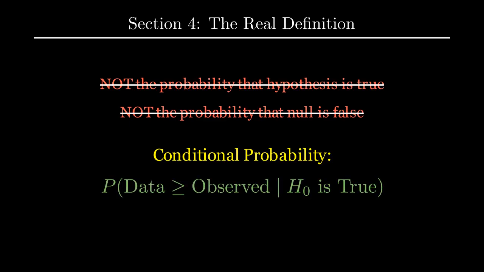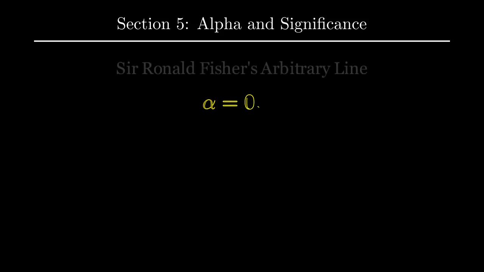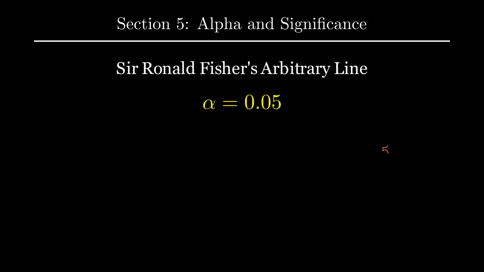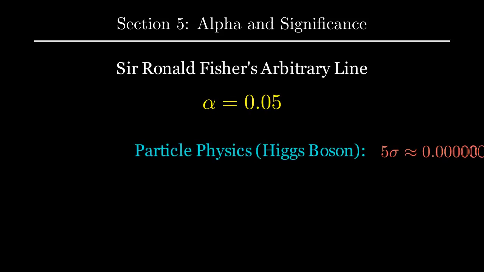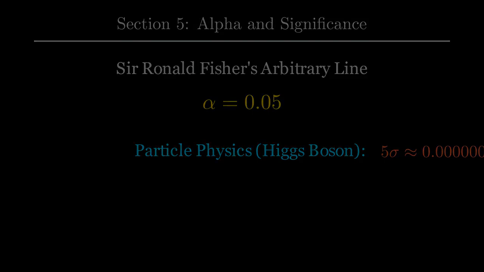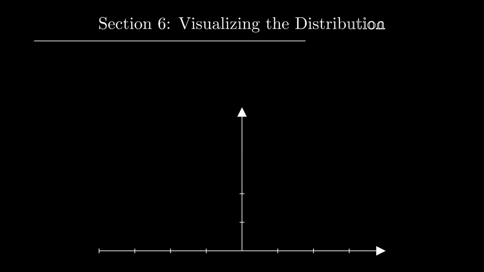Section 5. Alpha, and significance levels. How low must the p-value be to be significant? Historically, Sir Ronald Fisher suggested a threshold of 0.05. This is our alpha. If p is less than 0.05, we reject the null hypothesis. But remember, 0.05 is an arbitrary line. In particle physics, like the discovery of the Higgs boson at CERN, they use a 5 sigma threshold, which is a p-value of about 0.000003.